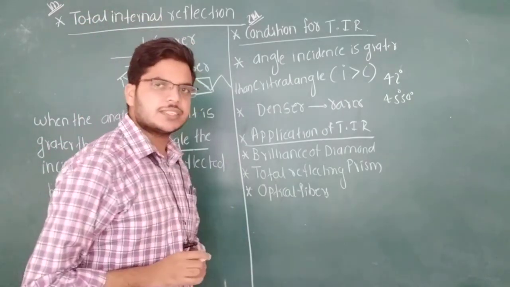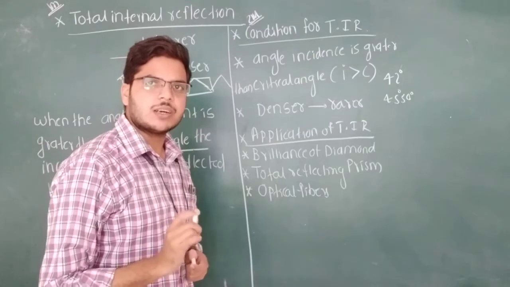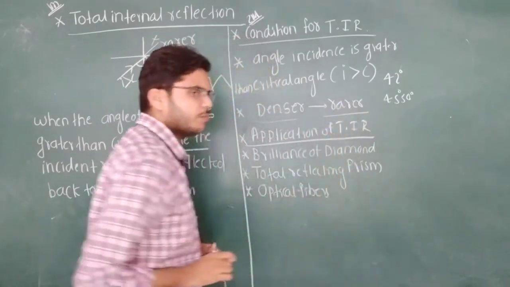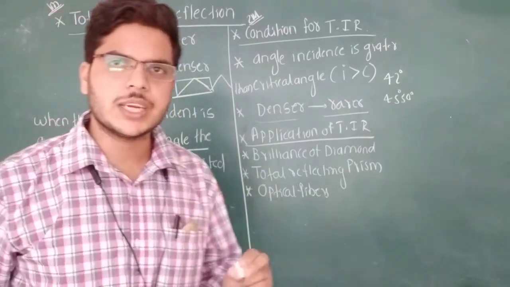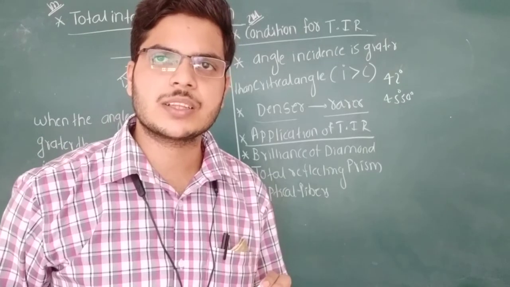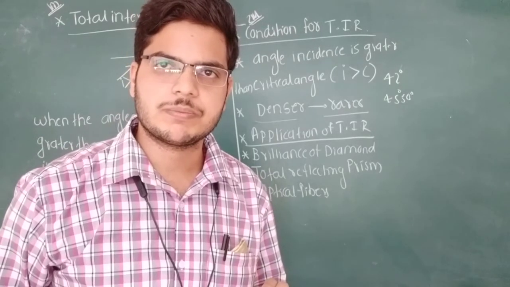The second condition is that the ray of light must travel from a denser medium to a rarer medium. Then only the total internal reflection phenomenon is observed. These are the 2 conditions.